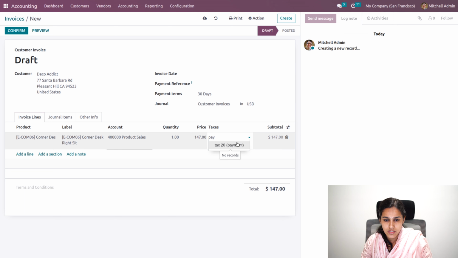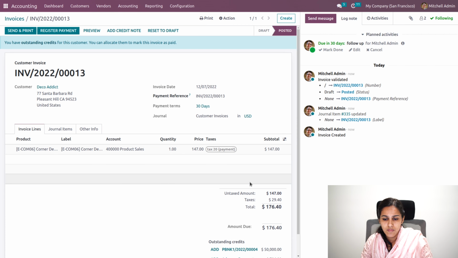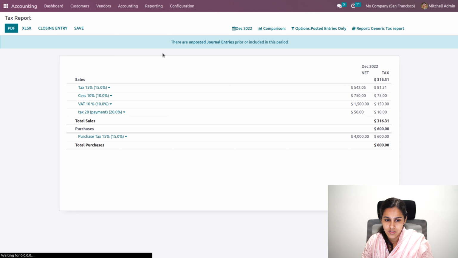And let's confirm this. So the tax is based on invoice. So even if I'm not making the payment, that will be affected in our tax report.